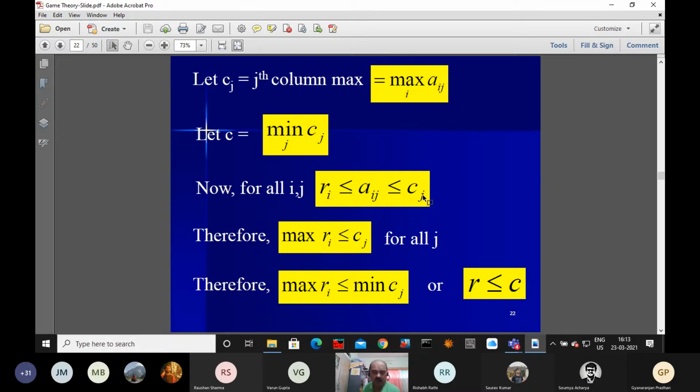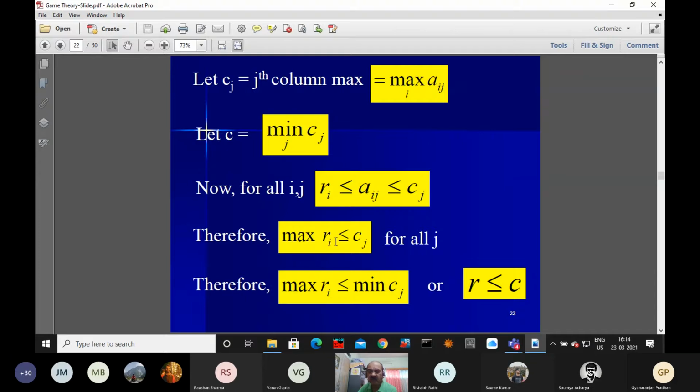So now what we are going to do? If you compare Ri and Cj, if you talk about the maximum value of Ri, the element whatever we are getting, that we want to maximize for this Ri, the Ri has to be less than or equal to Cj for all j.